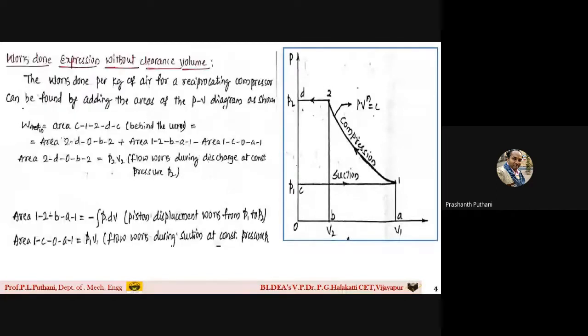Work done expression without clearance volume. So what does this mean, students? If you observe the pressure volume diagram carefully here, this is the curve traced for the compression of air. You can see here, this is the curve traced. So I am highlighting this particular curve. Can you see it carefully?